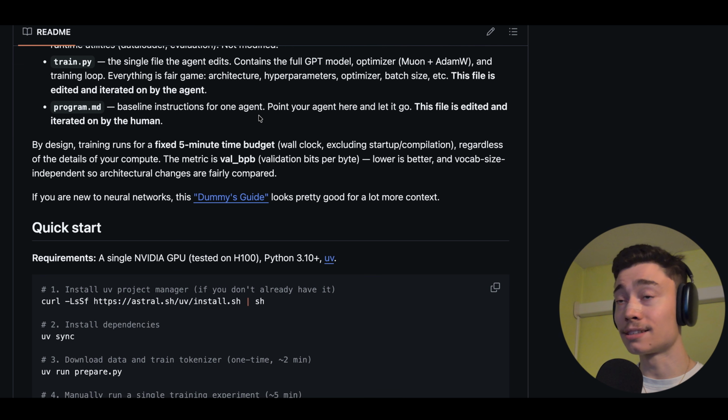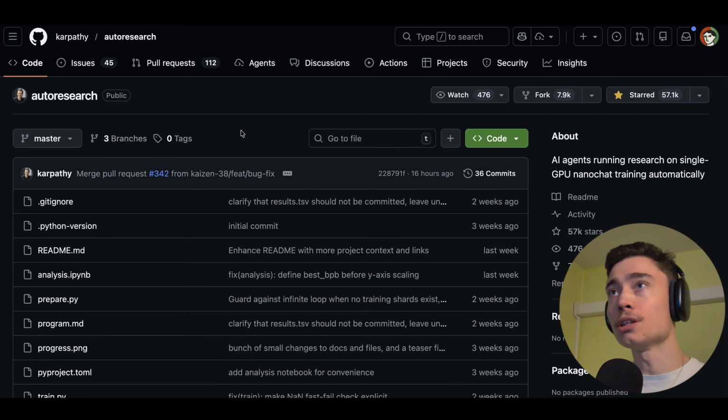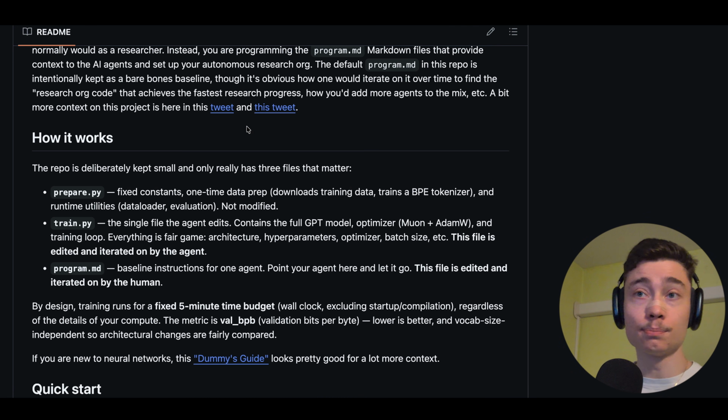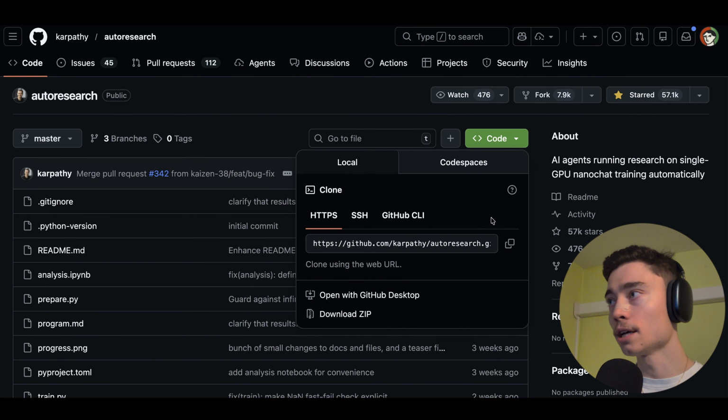You don't need to understand much. This is just a way to store code, okay? Efficient way to store coding projects. That's all you need to understand. You don't need to be a Git expert, nothing like that. All we need to do is click here on the code and click copy here.